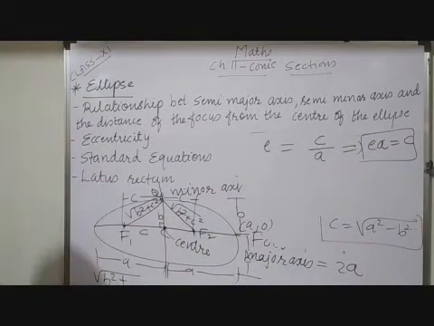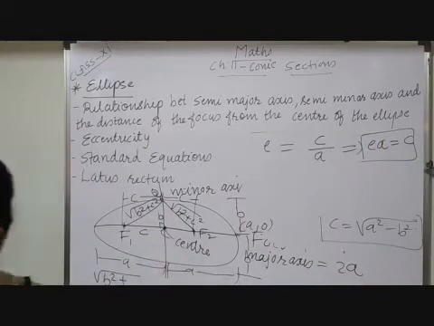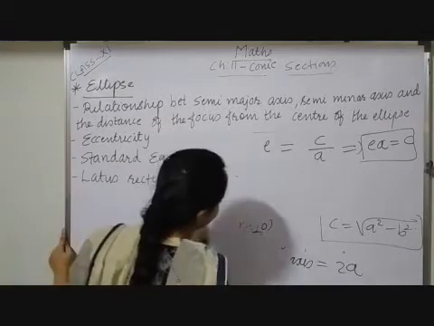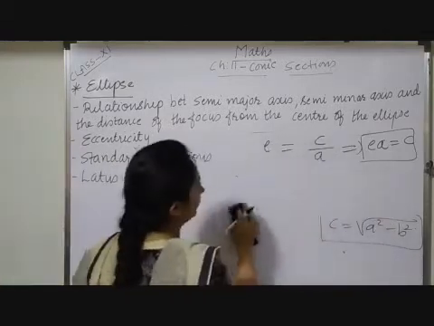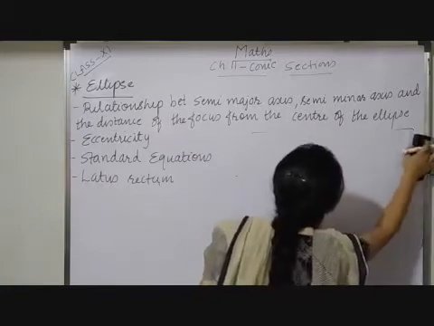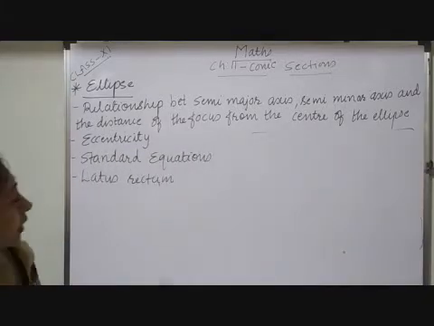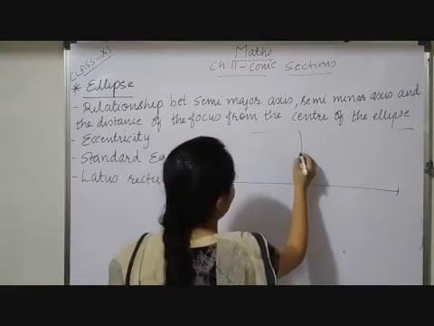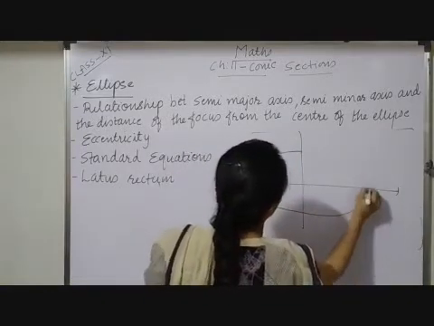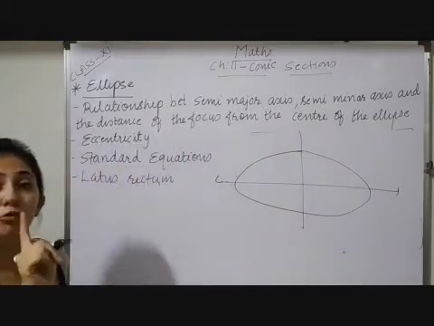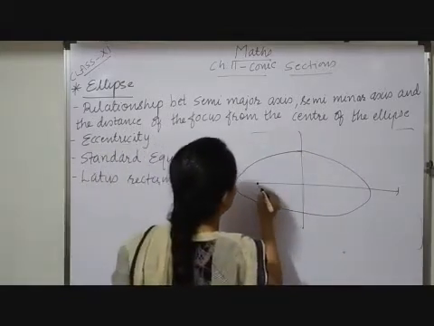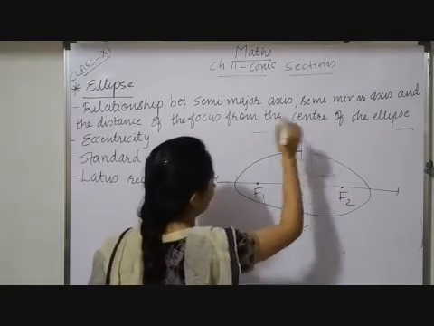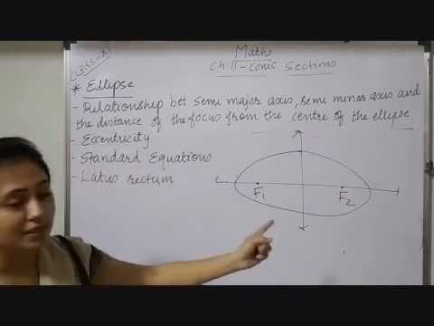After that, standard equations. Which are the standard equations of this ellipse that we now have to derive? Let these be your axes. Now see, observe. This is my ellipse, with the foci towards the x-axis, F1 and F2.